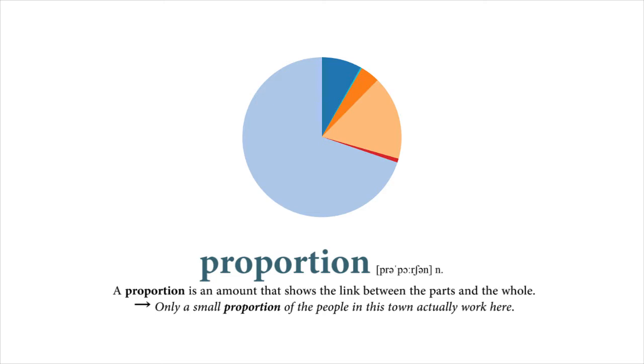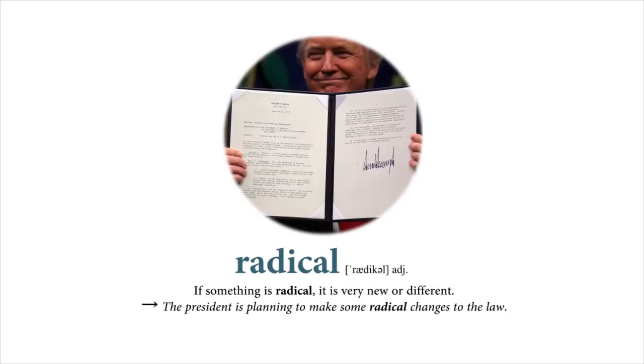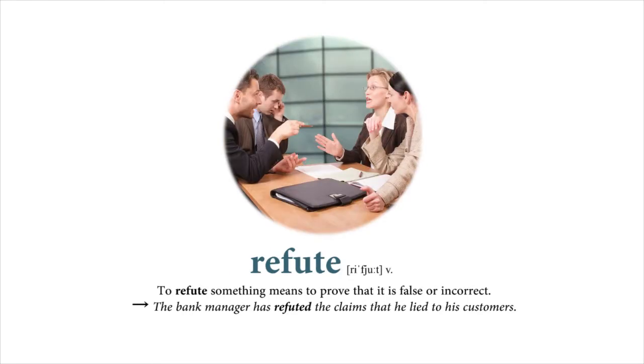Proportion. A proportion is an amount that shows the link between the parts and the whole. Only a small proportion of the people in this town actually work here. Radical. If something is radical, it is very new or different. The president is planning to make some radical changes to the law. Refute. To refute something means to prove that it is false or incorrect. The bank manager has refuted the claims that he lied to his customers.